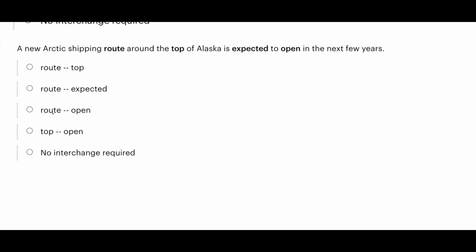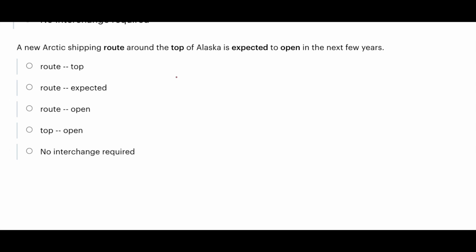Next question. A new Arctic shipping route around the top of Alaska is expected to open in the next few years. Shipping route, correct. Around the top of Alaska, place, this is also correct. Is expected to open in the next few years. So all the words are in their correct places. So the answer is option E, no interchange required.